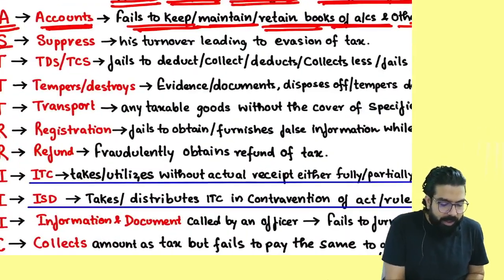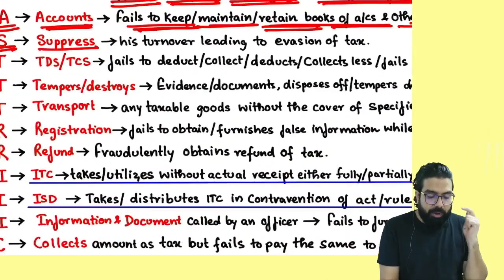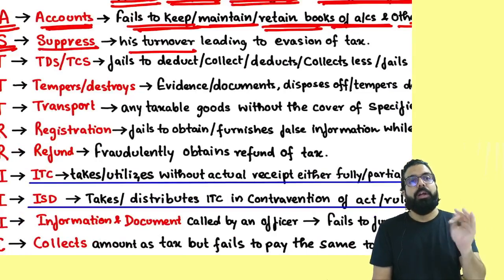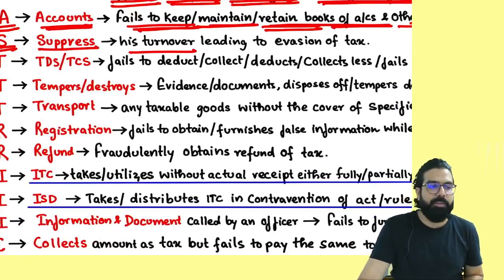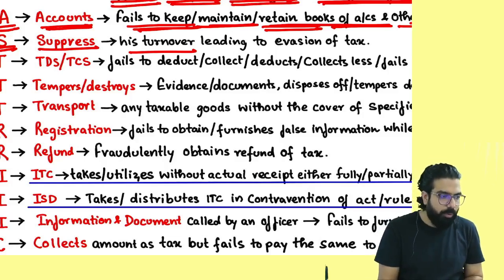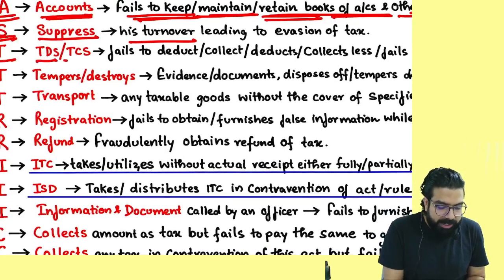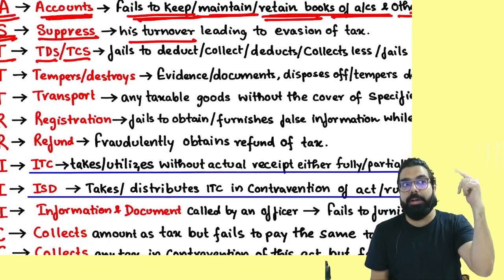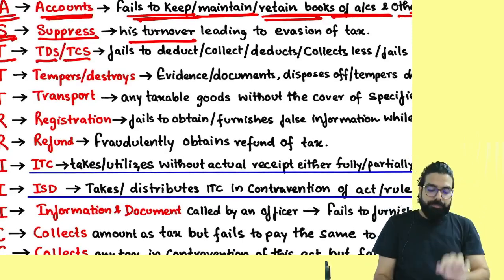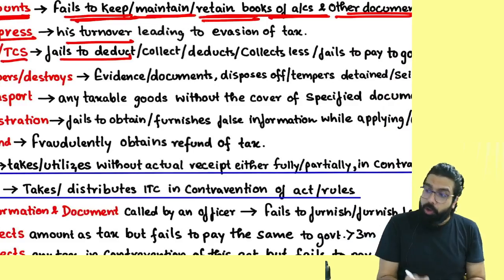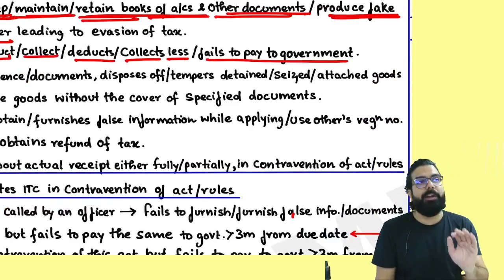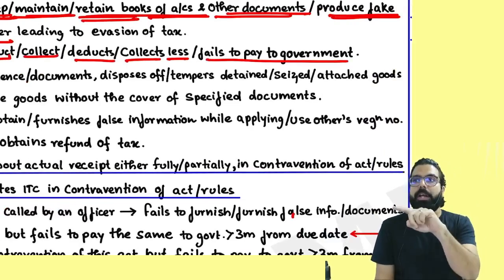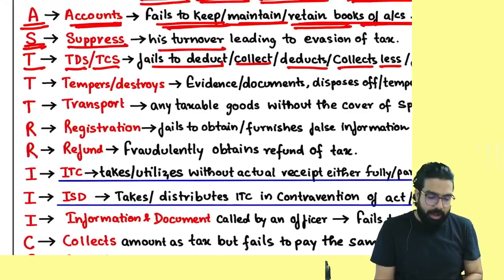The next is S for suppressing. If you are suppressing your turnover, you are not showing your turnover, then also the penalty is 10,000 or 10%, whichever is higher. The next one over here is T for TDS or TCS related. People, you remember the TDS and TCS chapter? If you fail to deduct or fail to collect TCS, or you deducted or collected less, or after deducting you fail to pay it to the government, always remember 10% or 10,000, whichever is higher.